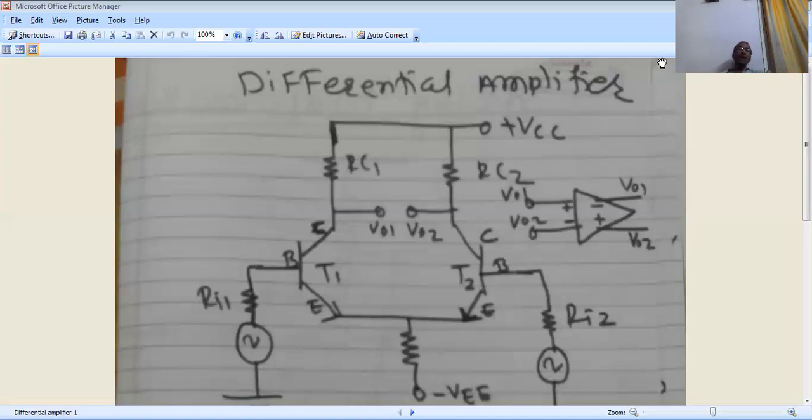Okay, next we are going to see. Input voltage VI1, an AC signal, is connected to the base of transistor T1 through the input resistance RI1.